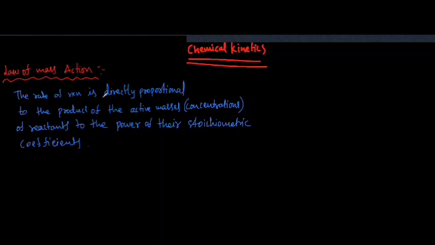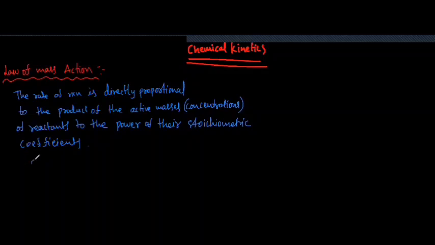Law of mass action means, what is it? Rate of the reaction is directly proportional to the active masses of reactants to the power of their stoichiometric coefficients.